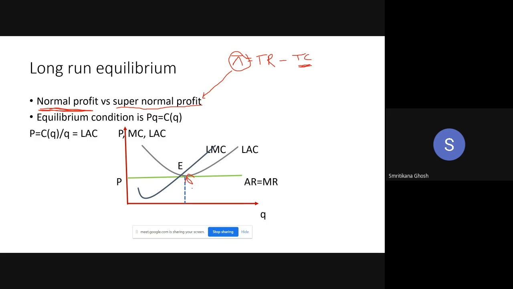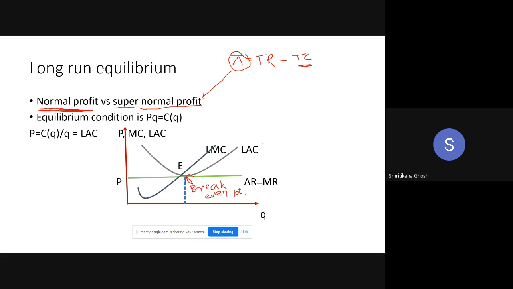So the minimum of LSE is called the break-even point. No profit, no loss. Equilibrium with no profit, no loss.